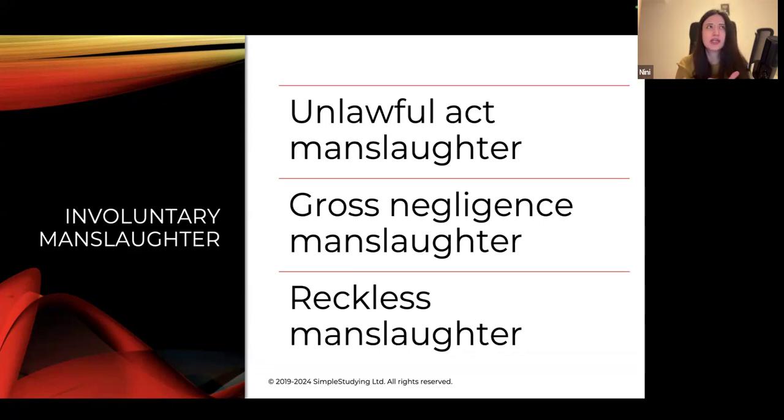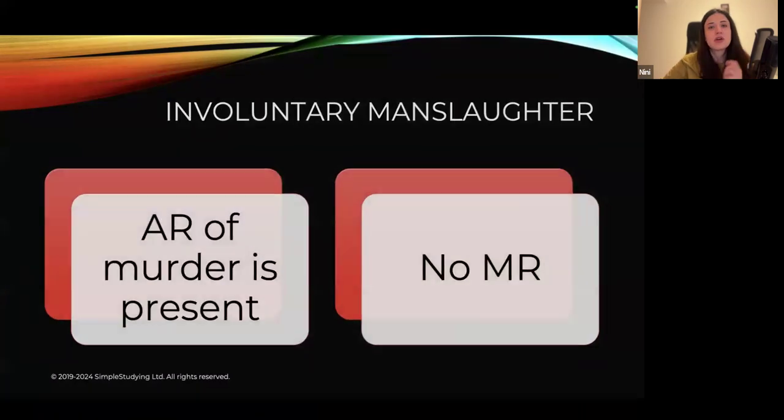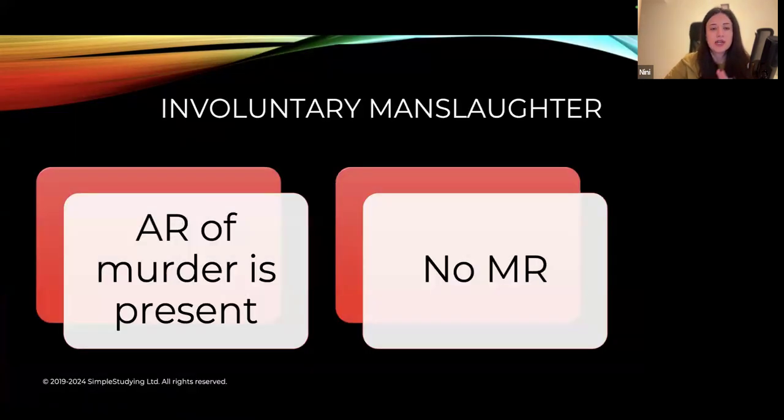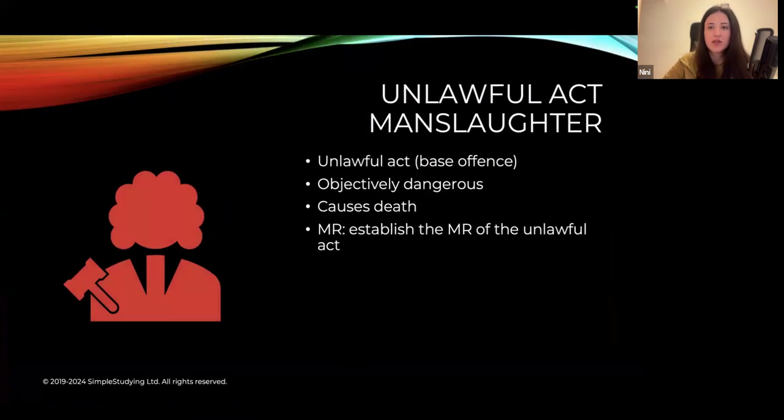Gross negligence is usually in medical cases when a doctor was grossly negligent, as a result, the patient died. Reckless manslaughter is when someone committed something very, very reckless, and as a result, someone dies. So involuntary manslaughter, actus reus of murder is present, but there is no mens rea of murder. For unlawful act manslaughter, these are the requirements.